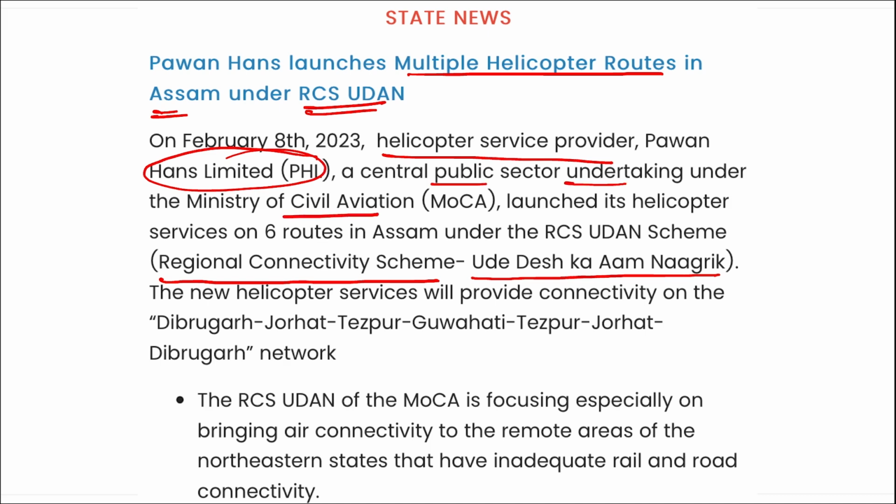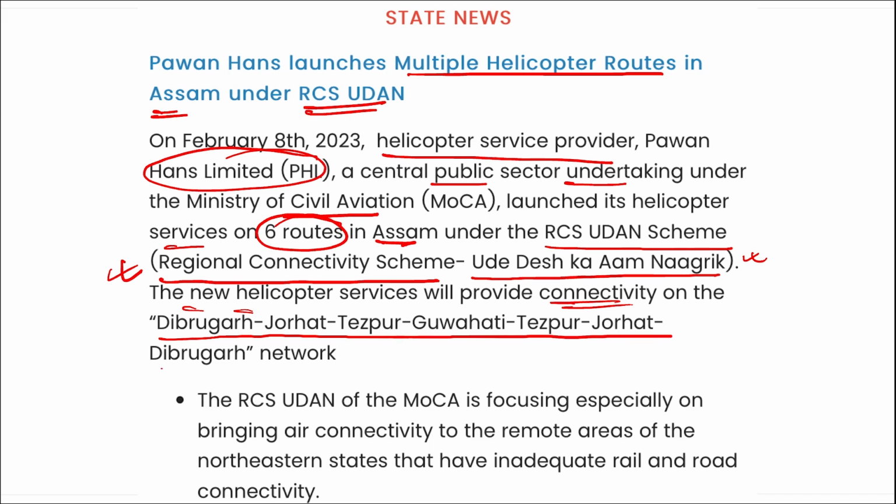Civil Aviation. They have launched their helicopter service on 6 routes in Assam under the RCS Udan scheme, that is your Regional Connectivity Scheme. Ude Desh ka Aam Nagrik. The new helicopter service will provide connectivity between Dibrugarh, Jorhat, Tezpur, Guwahati, Tezpur, Jorhat, Guwahati, Dibrugarh. All right. That means from Dibrugarh to Jorhat, Jorhat to Tezpur, Tezpur to Guwahati, and then from Guwahati to Tezpur, Jorhat, and back to Dibrugarh network.